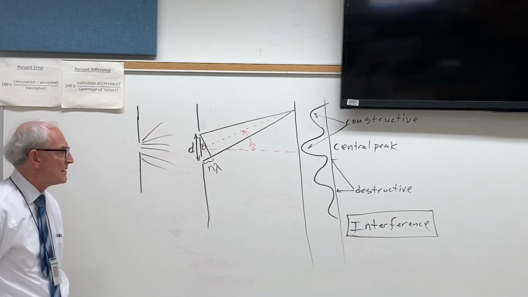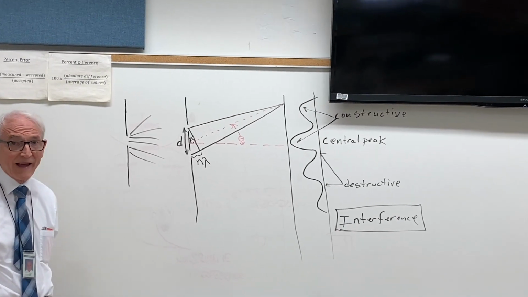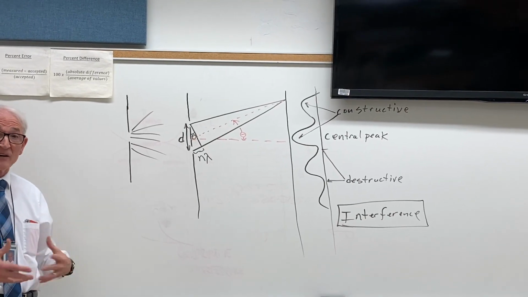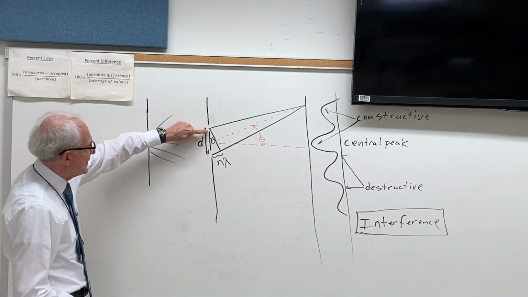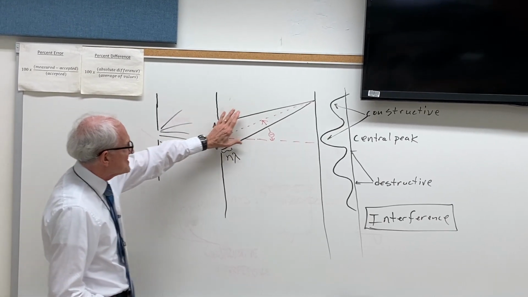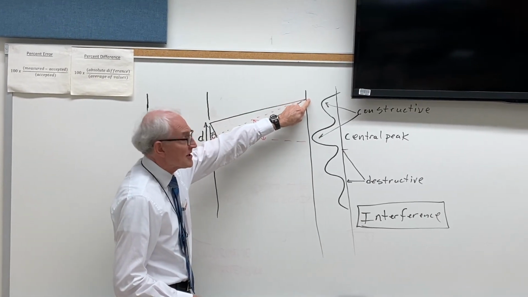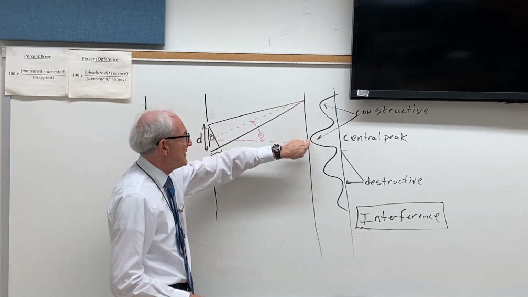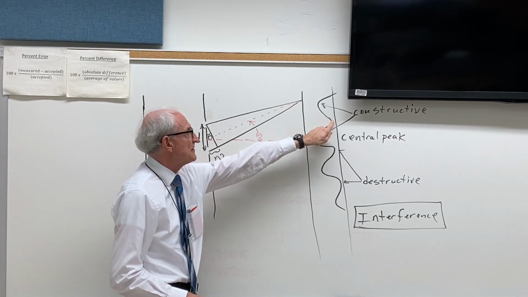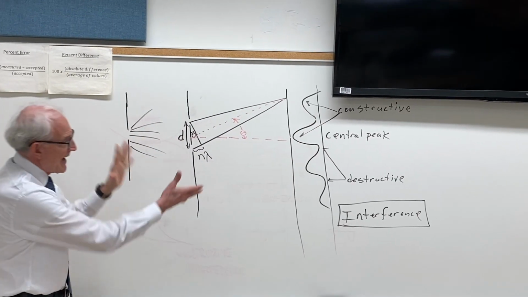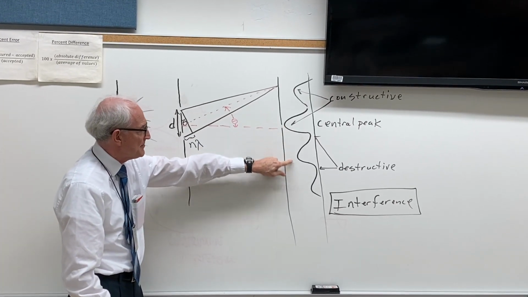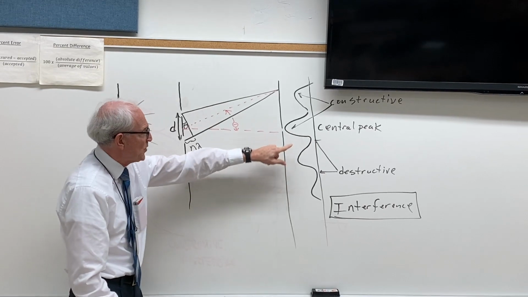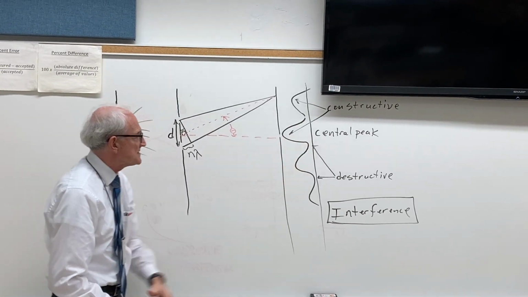This is part 2 of the lab, linear superposition. It's also interference. In this case, we're looking at a double slit. Each slit produces a wave, and those waves come together up here to either constructively interfere or destructively interfere. We see a pattern. This is the 0th order maximum, the 1st order maximum, the 2nd order maximum. In between, we've got minimums.